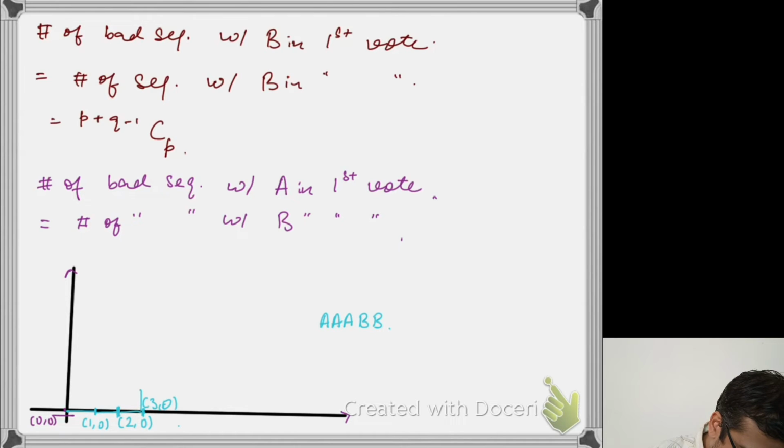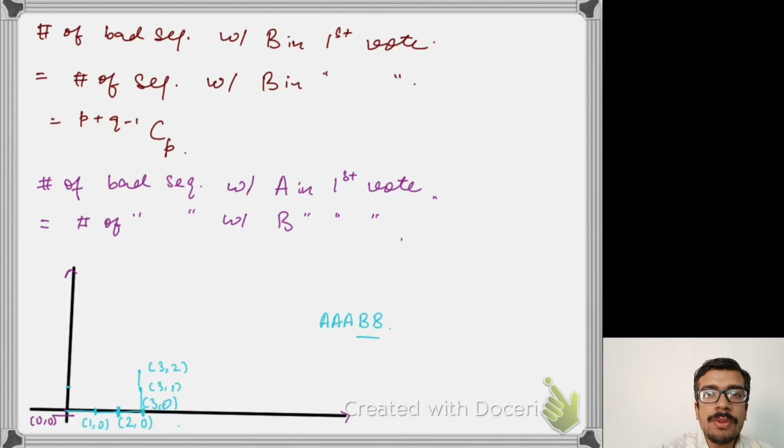Now when I receive a vote for B, I reach 3, 1, which means that I have 3 votes for A and 1 for B. And finally, as I receive the next B, I reach 3, 2, which is 3 votes for A and 2 for B. So I start from the origin. Whenever I receive a vote for A, I move one step to the right. Whenever I receive a vote for B, I move one step upwards, right?